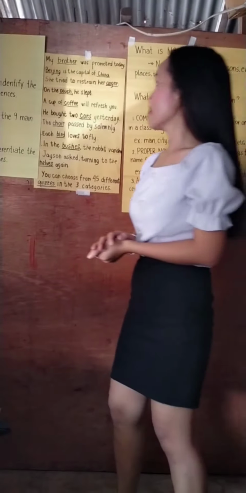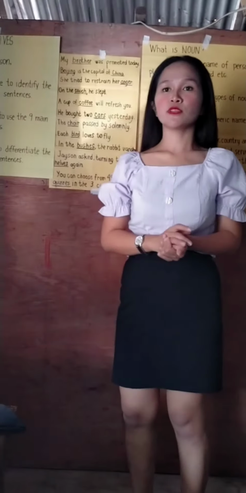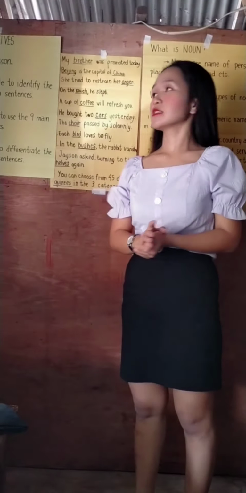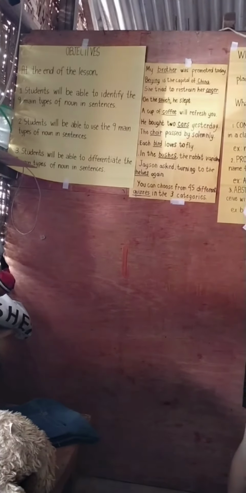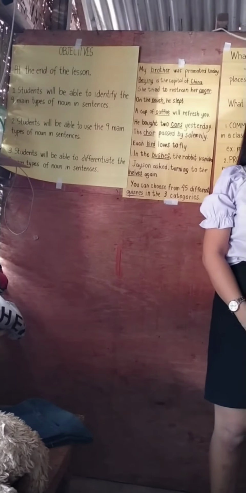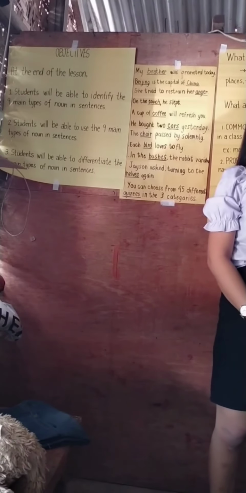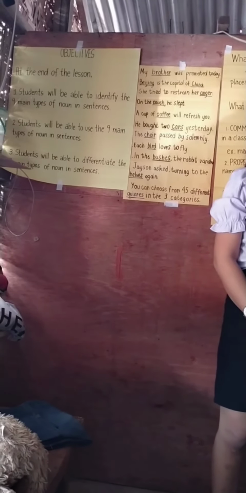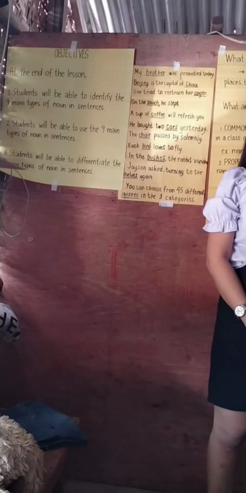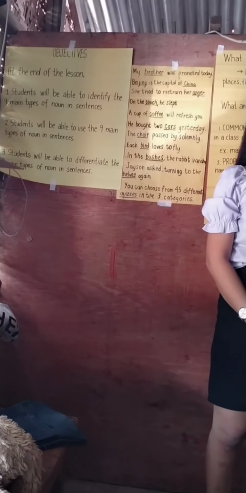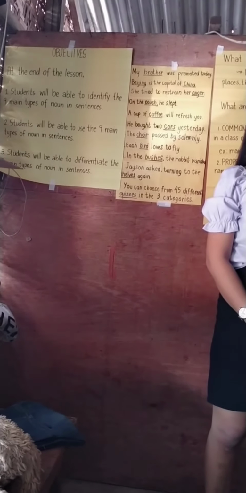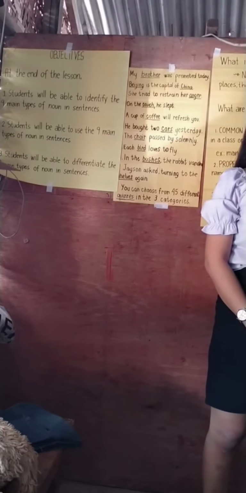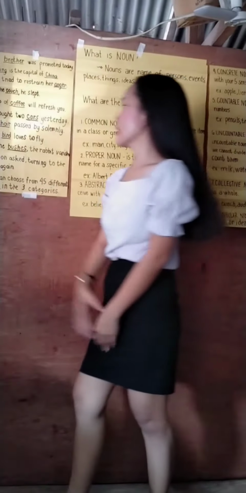Okay, but before that, let's read the objectives first. Would you mind to read it? Yes, Miss Mariel. At the end of the lesson, students will be able to identify the 9 types of noun in a sentence. Students will be able to use the 9 types of noun in a sentence. Students will be able to differentiate the 9 main types of noun in a sentence. All right, thank you so much, Miss Mariel.